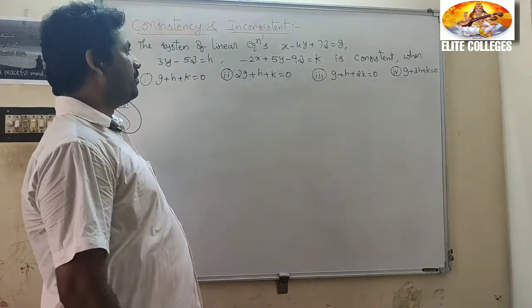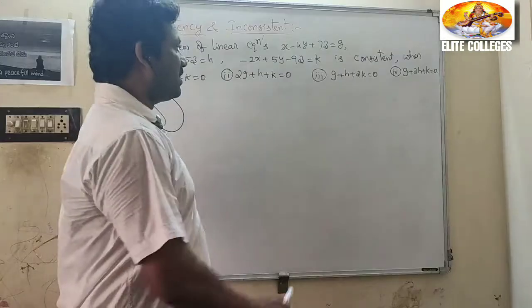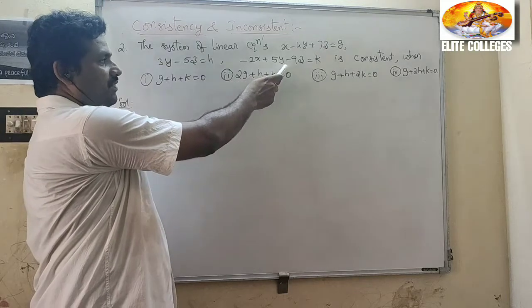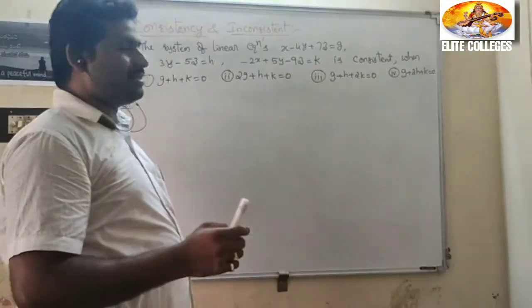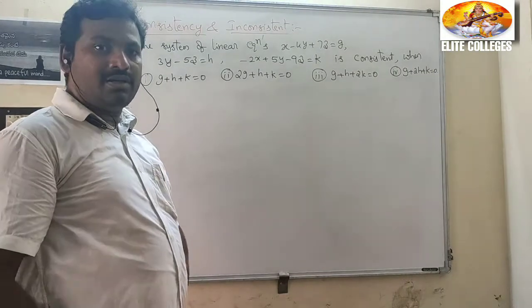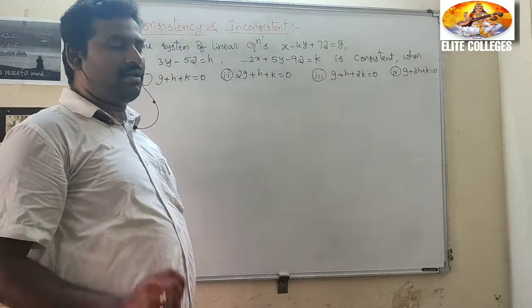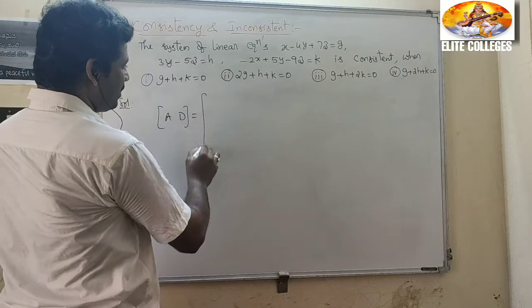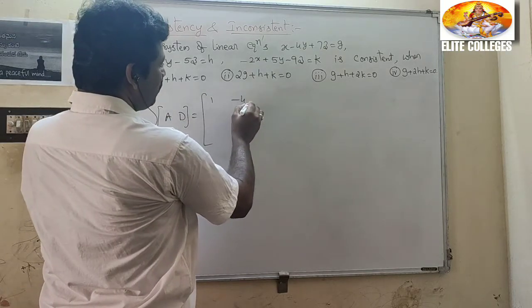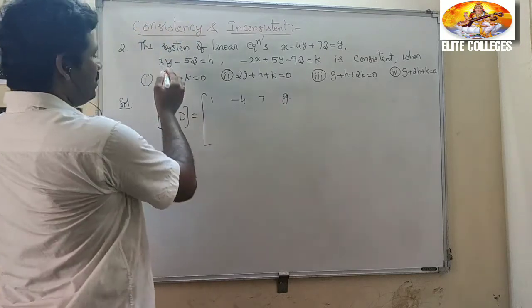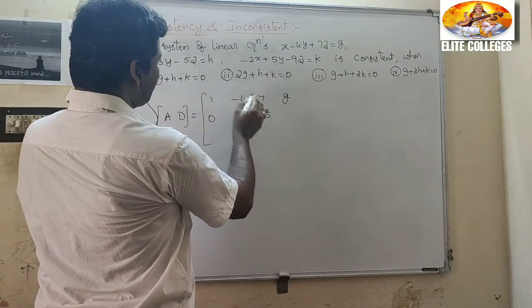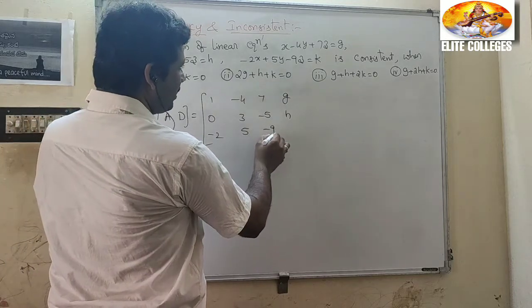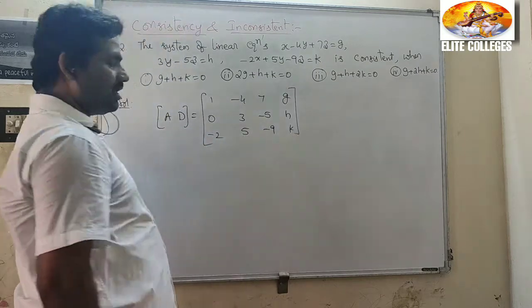Right students, see this problem. The system of linear equations x - 4y + 7z = g, 3y - 5z = h, -2x + 5y - 9z = k is consistent when they give the condition. Consistent means rank A equals rank AD. Now consider the augmented matrix AD. This is the augmented matrix: 1 -4 7 g, 0 3 -5 h, -2 5 -9 k.